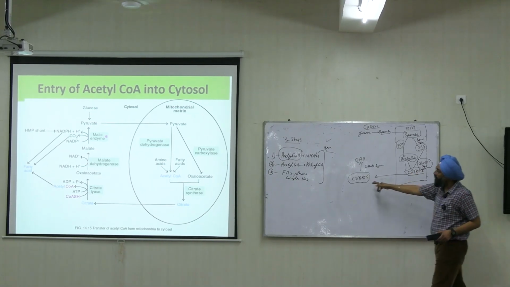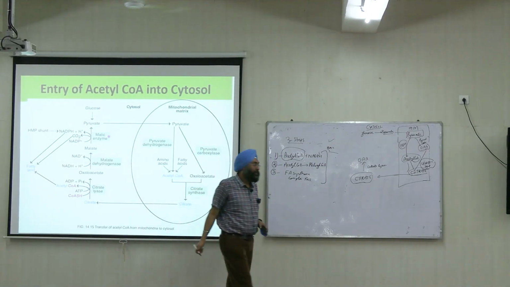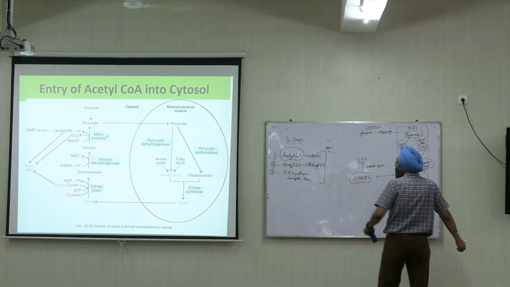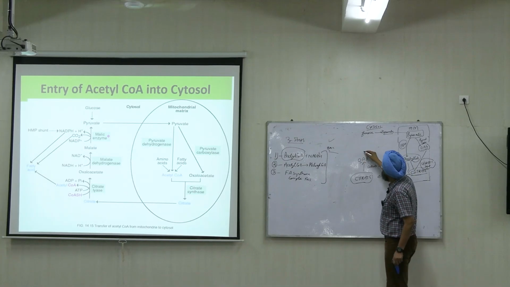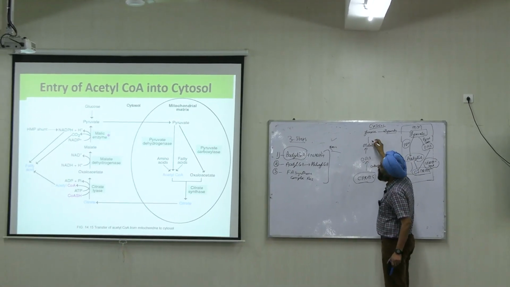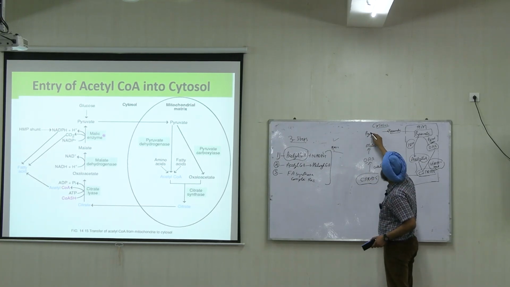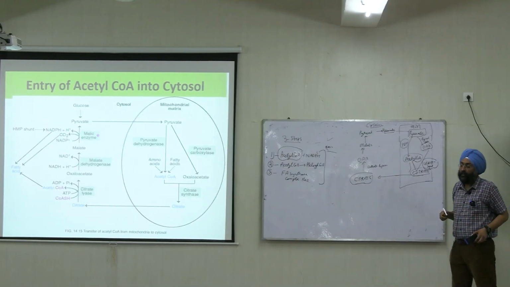This citrate is permeable out, here the blue one. Citrate is coming out. Citrate is converted again back into oxaloacetate, then malate, and malate will finally form pyruvate, and pyruvate can again re-enter, right?